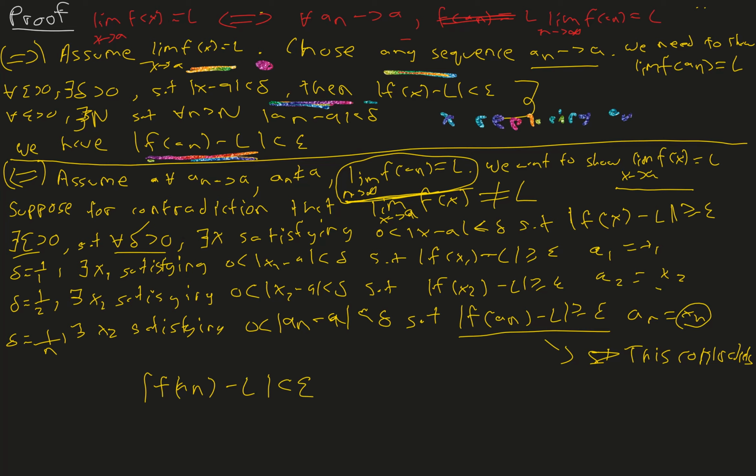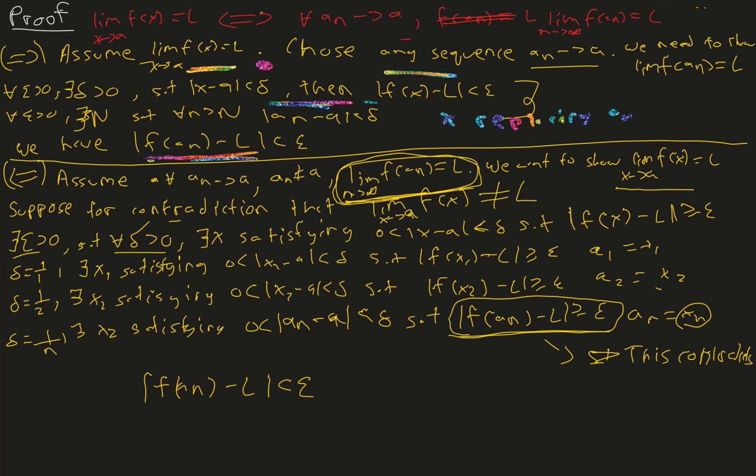But we just built a sequence f of an that does not converge to L. So what we assumed was wrong.